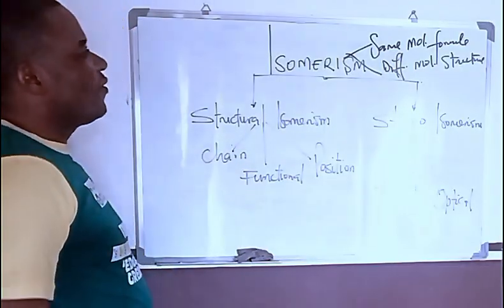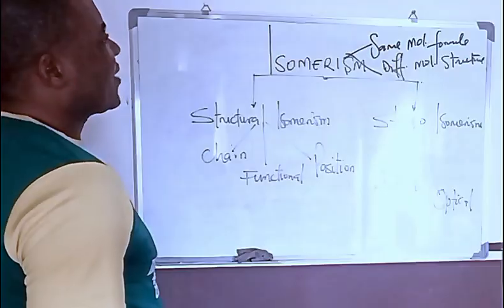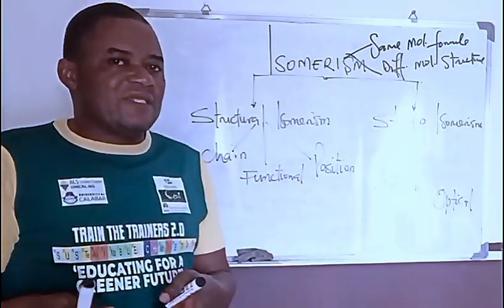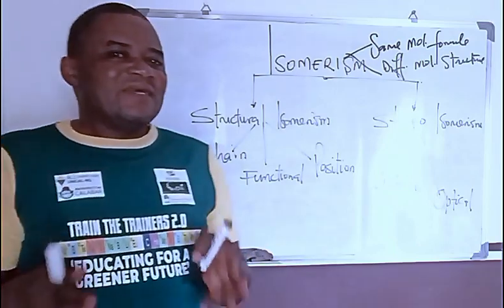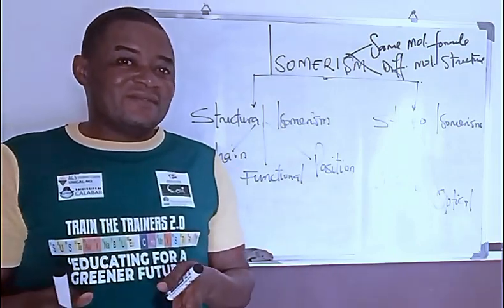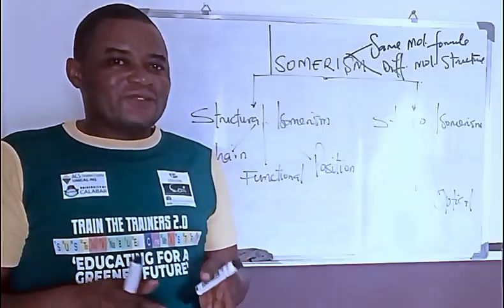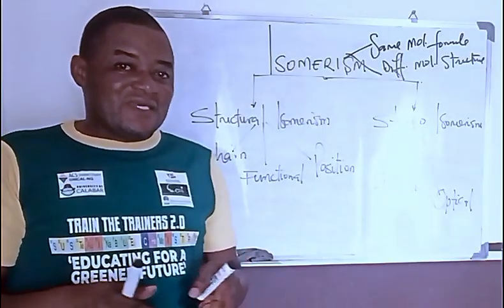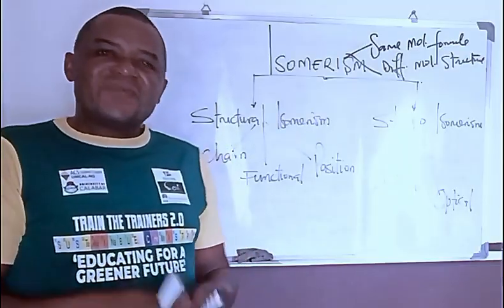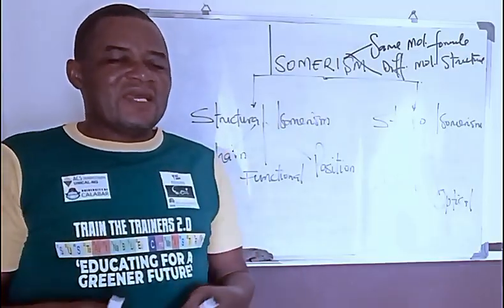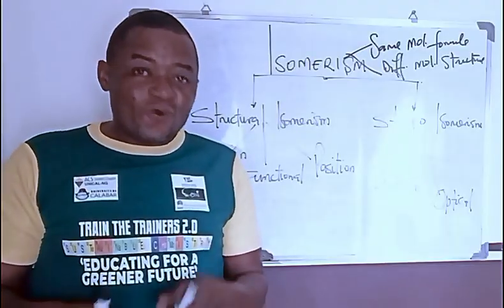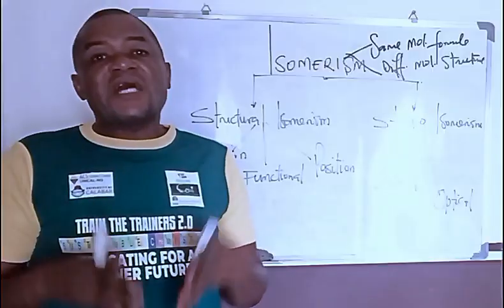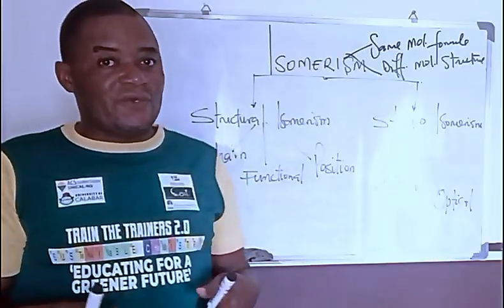Okay. Now, when you say same molecular formula, what do you mean? I hope you know that methane is CH4, right? I hope you also know that C2H6 is ethane, right? Okay, these are their molecular formulas. I'm sure you know that C2H5OH is ethanol. This is the molecular formula for ethanol. You can also draw the molecular structure.